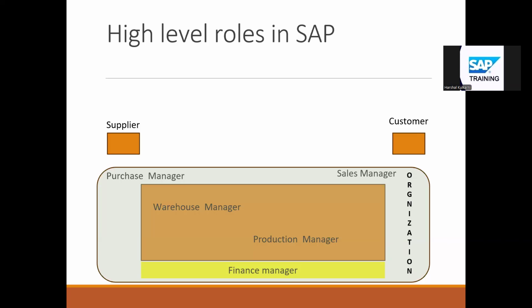Okay. So on screen, what you see is the typical teams in any manufacturing company: the sales team, production team, warehouse team, purchasing team, finance team. So let's say we have a customer, he has placed an order, and now our sales team has identified this requirement and they will enter this order into the SAP.